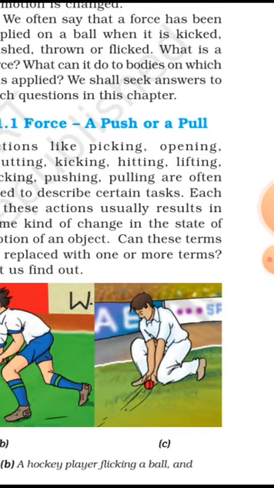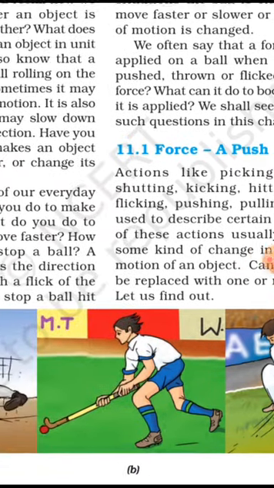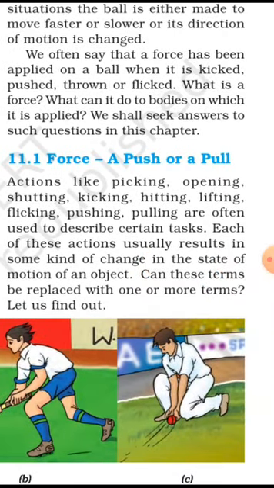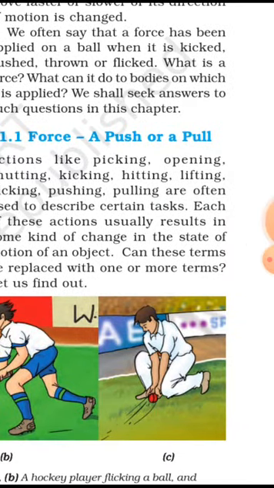You can see here one example. A hockey player strikes the ball with his hockey bat so that it can reach the goal, and here is another player, the fielding player, holding the ball, and he has stopped the ball before it reaches the boundary. So these are the examples of where we apply force, and so many examples are there.